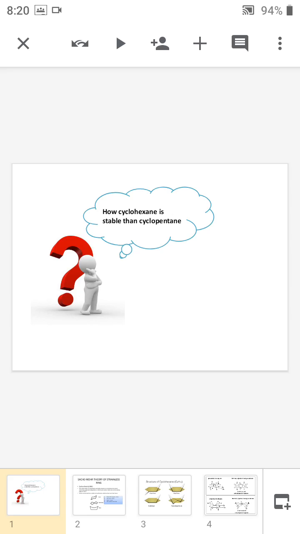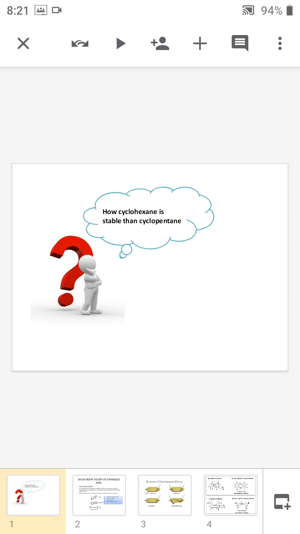Good morning to all. Today we are discussing the next topic of stereochemistry, that is the concept of the strainless ring. In the last class we have discussed the Baeyer strain theory. According to Baeyer strain theory, cyclohexane is highly unstable. That is the demerit of the Baeyer strain theory.